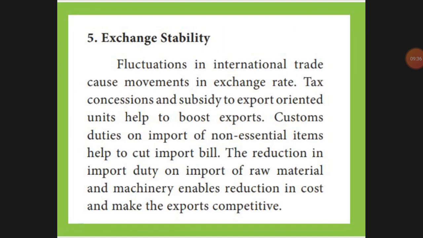Next, exchange stability. Exchange stability means exchanging international level, one country's amount with the other. That alone will decide the current rate of the rupee. So the tax concession should be given.